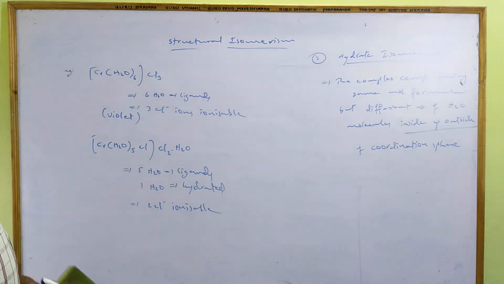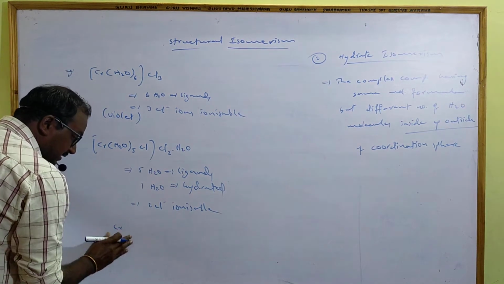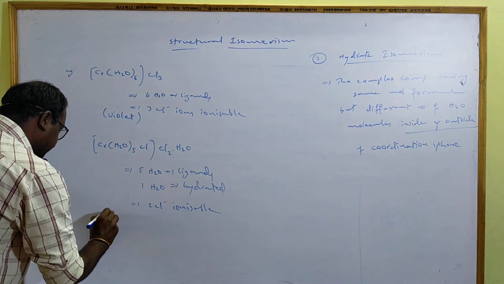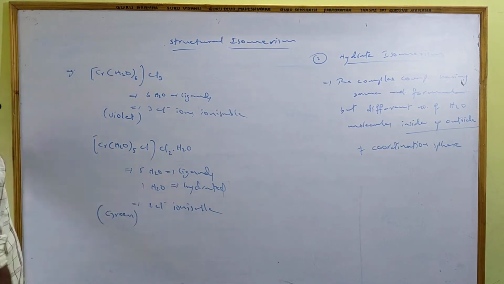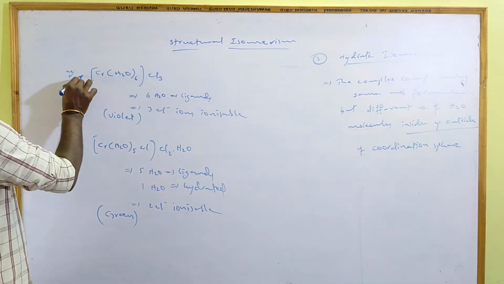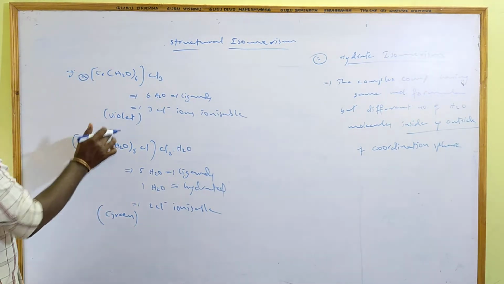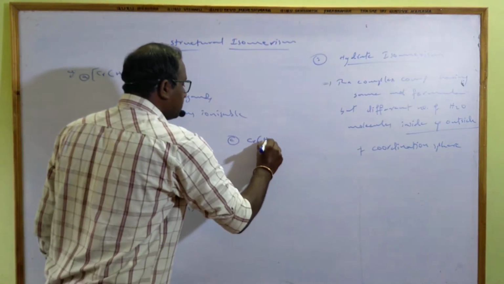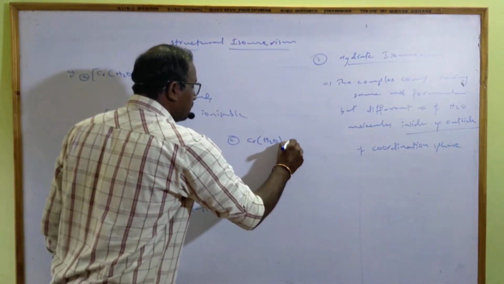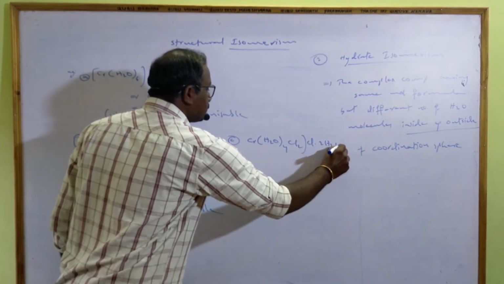Like this hydrate. If we take one more molecule, that is C, the color of this one is green. This is A, this is B; the color is green, the color is violet. And C is Cr(H2O)4Cl2 Cl.2H2O.